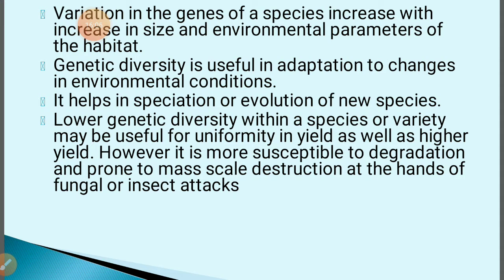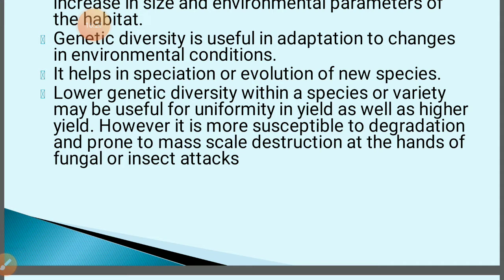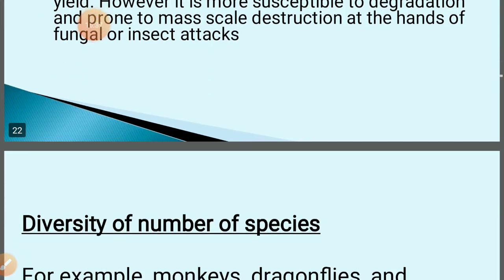But this is very important to understand. It is susceptible to degradation also, when we grow the same kind of plant in the same field again and again to get more quantity and quality. That is actually harmful, that degrades the character and the quality of the plant, and may be prone to mass scale destruction at the hands of fungal or insect attacks.